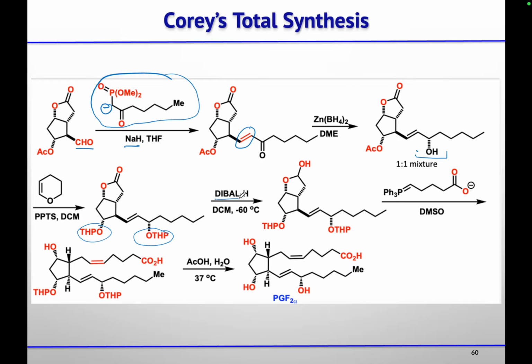Then using DIBAL, reduction of this lactone to lactol, and once the lactol was formed, this is in equilibrium with the alcohol and aldehyde. So that aldehyde is reacting with your unstabilized Wittig to give you the cis olefin. Then at last, deprotection of these THP groups will give you prostaglandin F2 alpha.